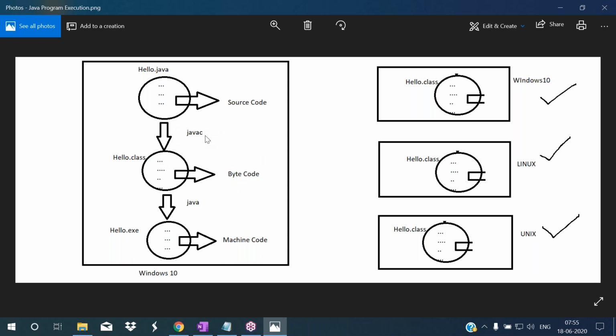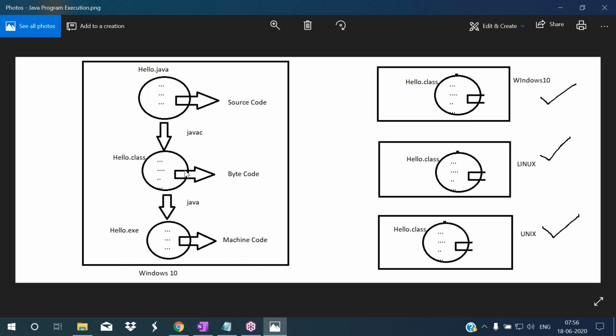So when you compile the Java program, that source code will be converted into bytecode, and that bytecode will be stored in one particular file with the name of the main method's class name. In the Java program, we are writing the main method. That main method's class name will be taken as this bytecode's file name.